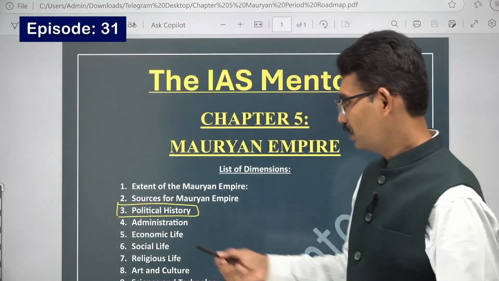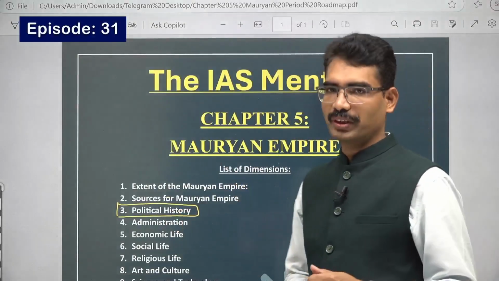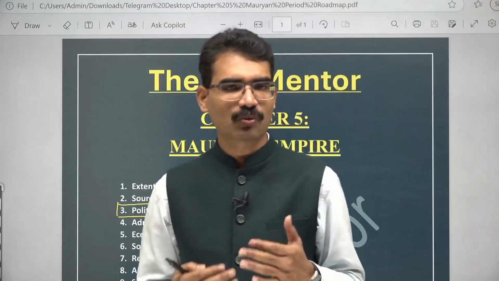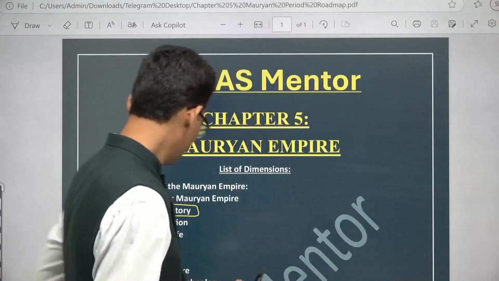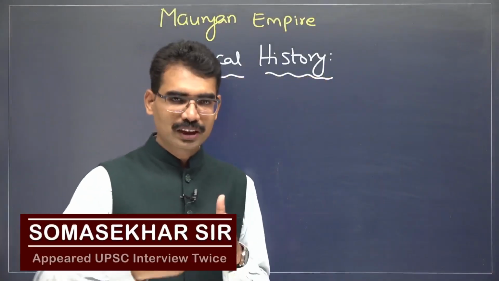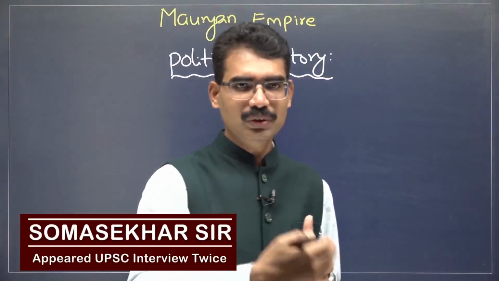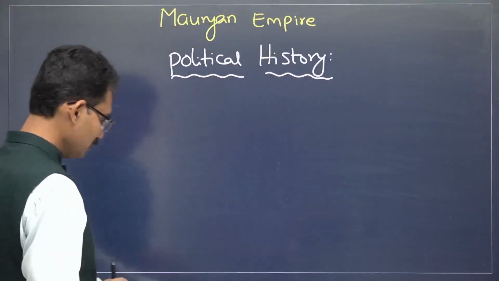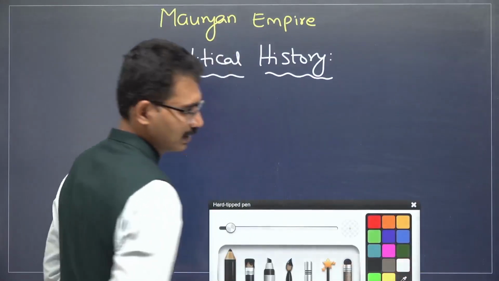Now we are moving towards the political history of the Mauryan Empire. This topic deals with who the rulers were and what their contribution was. Let us see the founder and the important rulers in the Mauryan dynasty. There are three important and powerful rulers.